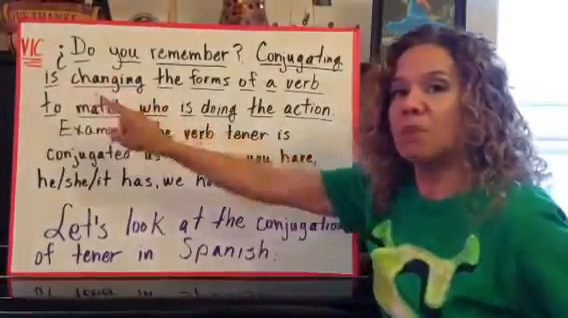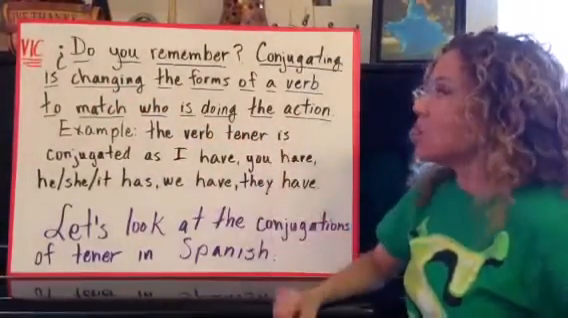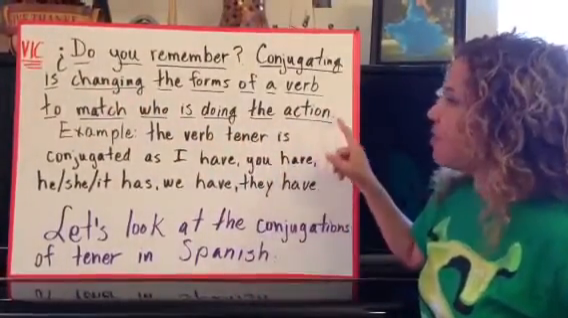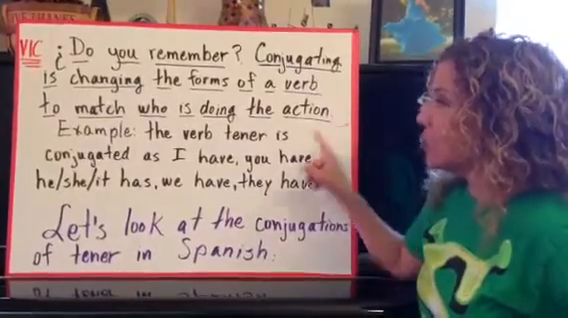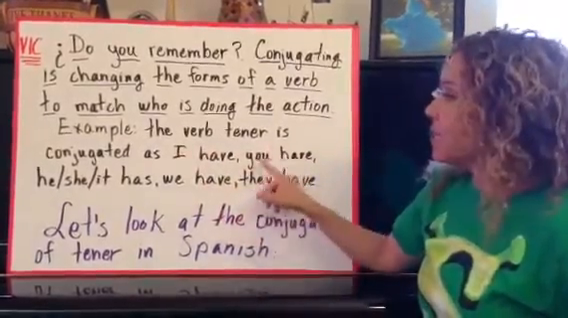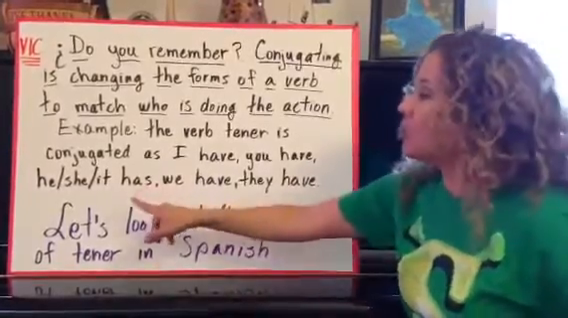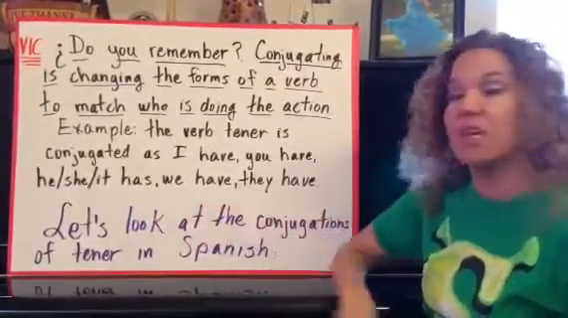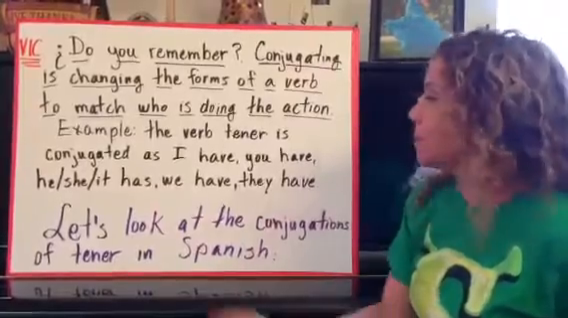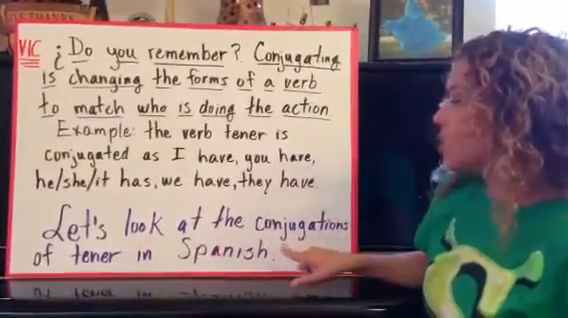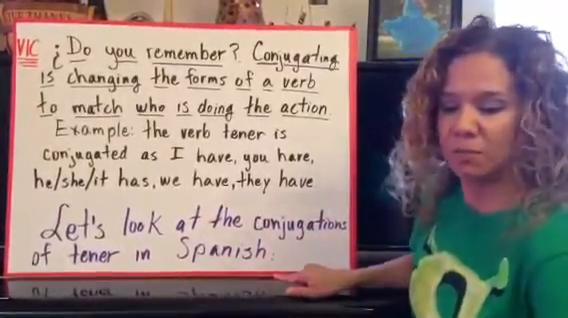The big or very important concept, do you remember? Conjugating is changing the forms of a verb to match who is doing the action. Example, the verb tener is conjugated as I have, you have, he, she, or it has, we have, they have. You do that in English all the time. Let's look at the conjugations of tener in Spanish.